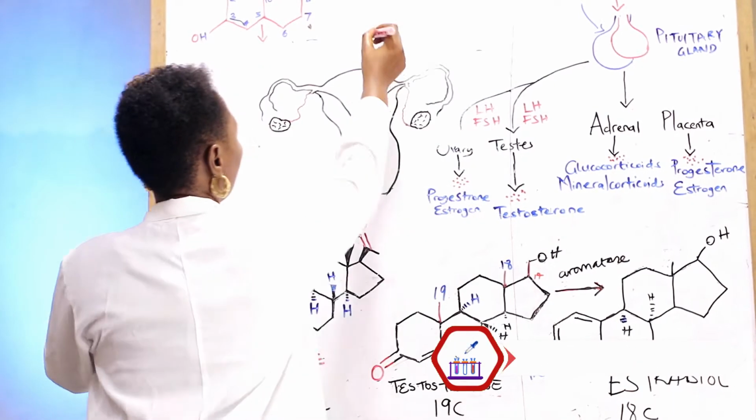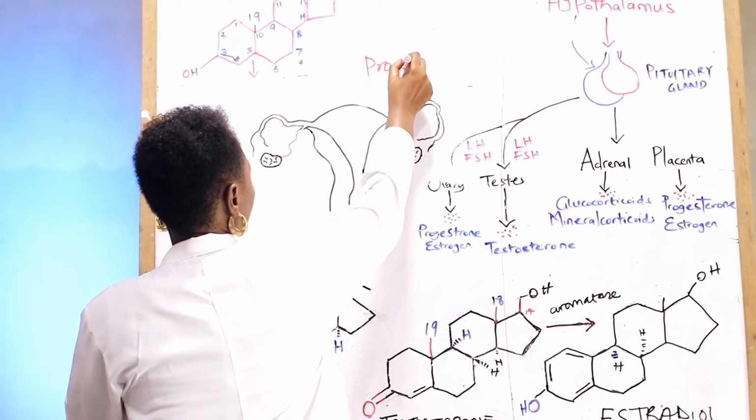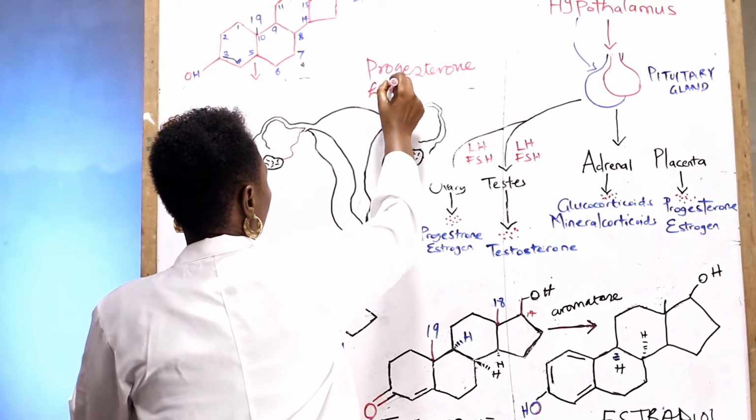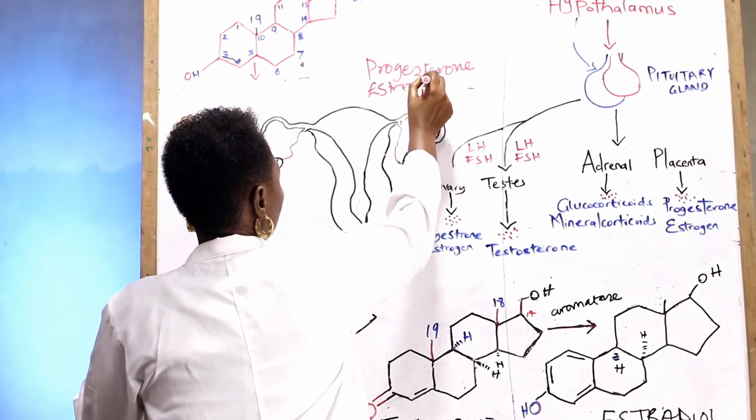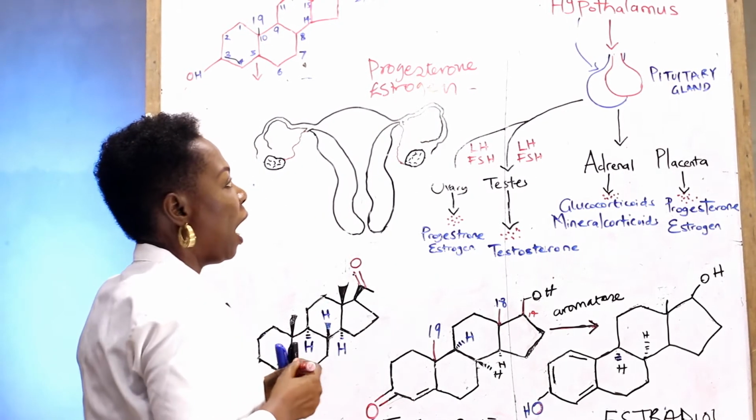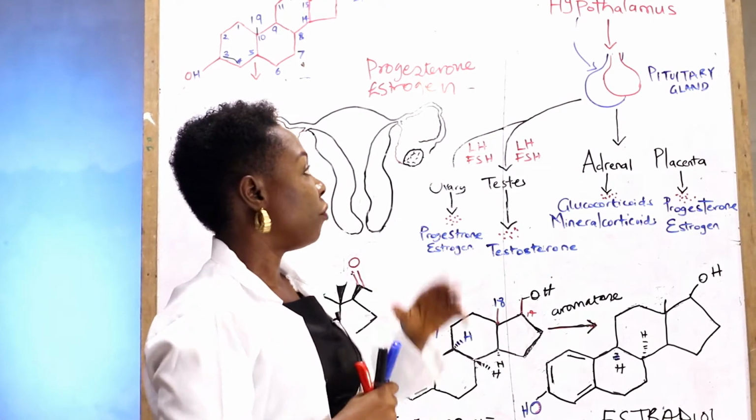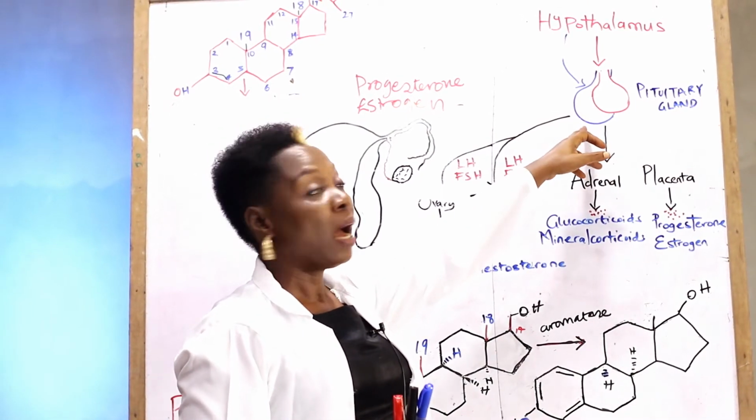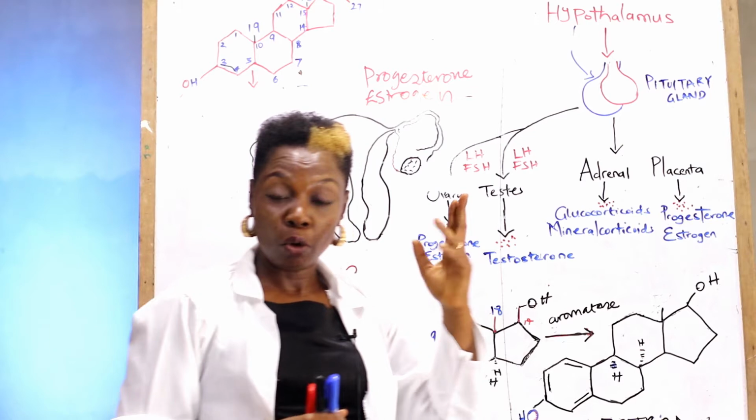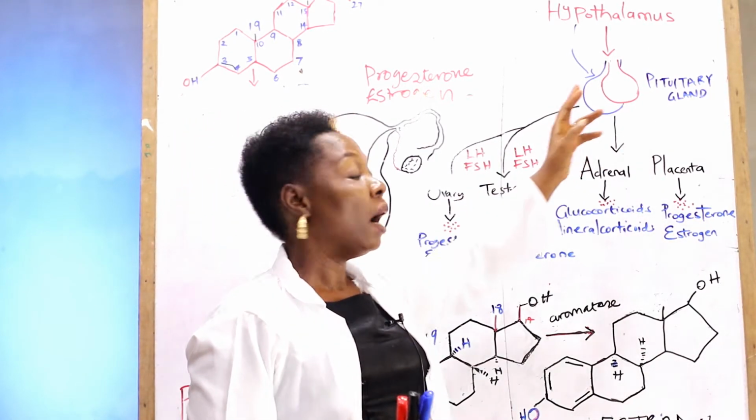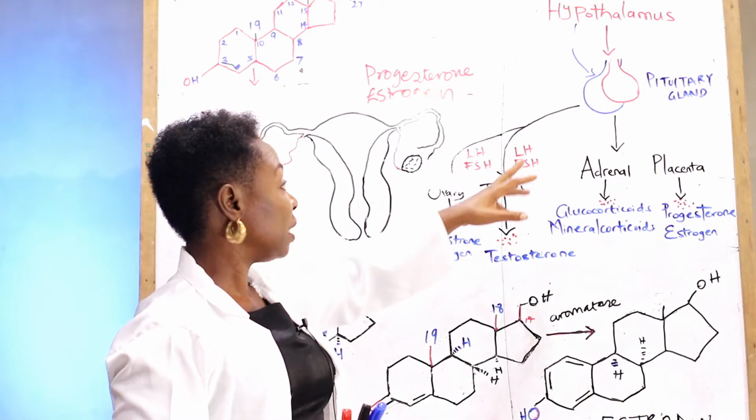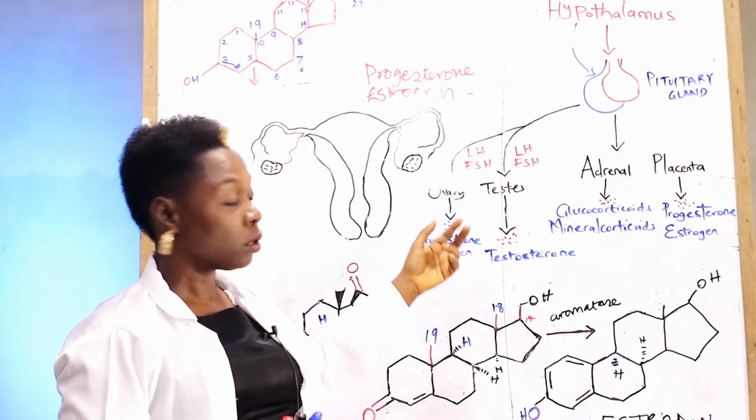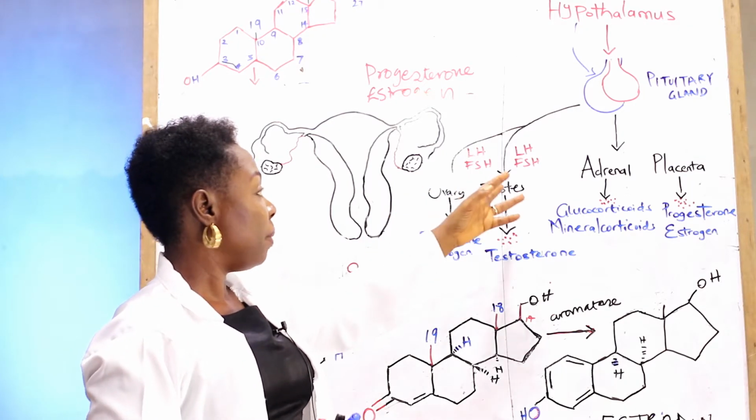We have progesterone, we have estrogen, and we have the gonadotropins. By way of recap, remember, the gonadotropins are hormones that are secreted by the anterior pituitary. The anterior pituitary is made up of two lobes: the posterior and the anterior lobe. The anterior pituitary secretes gonadotropins that act on the gonads. For females, the gonads are the ovaries, and for males, the testes.